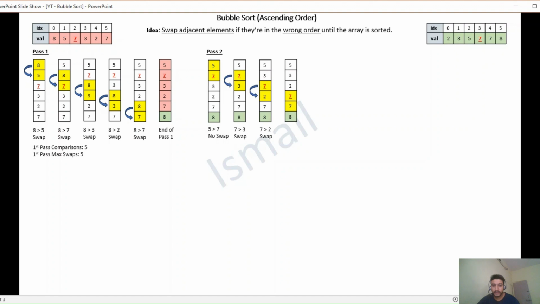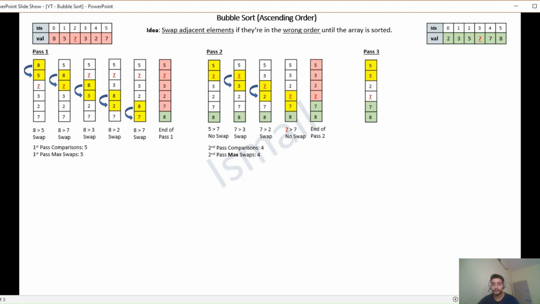Then comes 7 and 7. Since 7 is equal to 7, no swap is required. So at the end of pass 2, 7, which is the second largest element, has moved to its correct position. In pass 2, there are a total of 4 comparisons and at the max 4 swaps possible.